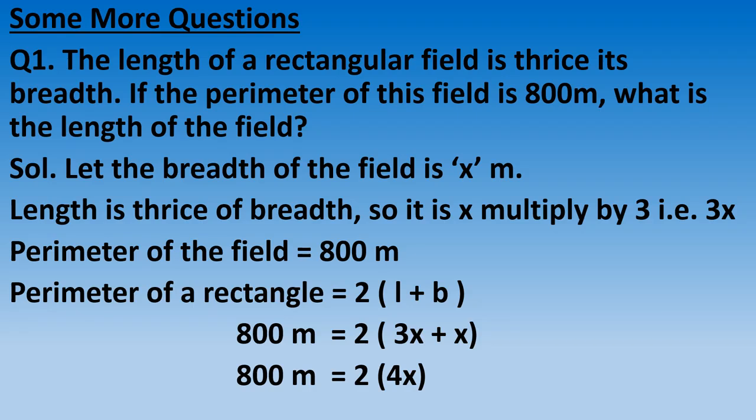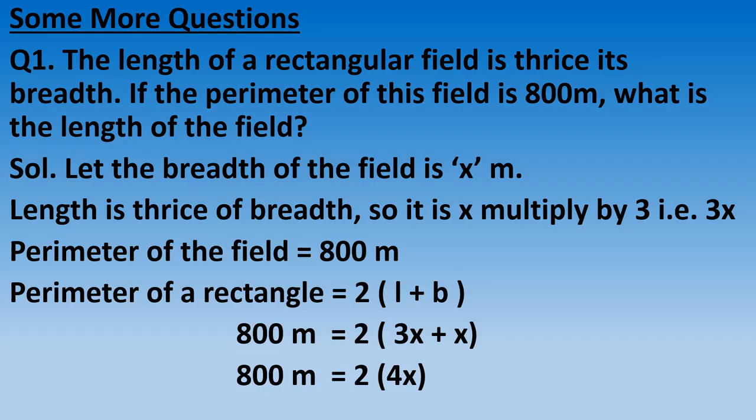Again, see one more time. Perimeter of a rectangle is equal to 2 bracket length plus breadth. You have to write down the value of each below that. Perimeter of a rectangle, 800 meter, it is given. Below the equal sign we are writing the equal sign. Below 2 we are writing 2. For l we are writing the length, and the length we have found out in the second line, that length is 3x. So we have written here 3x. Breadth we have supposed x, so we have written here x.